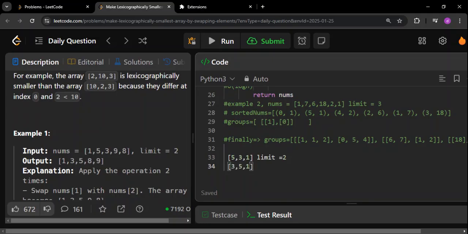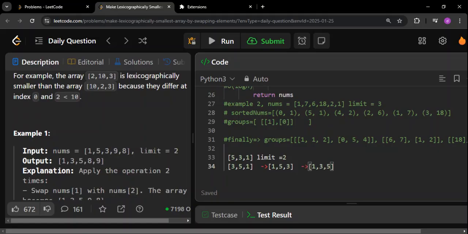Now, since 1 and 3 can be replaced, what will happen next? 1 will come here, 5 will remain as it is, and then 3 will come here. As simple as that. And again, after that, you can swap 5 and 3. What will happen next? It will look like this: 1 will be there, then 3 will come, and then 5 will come.